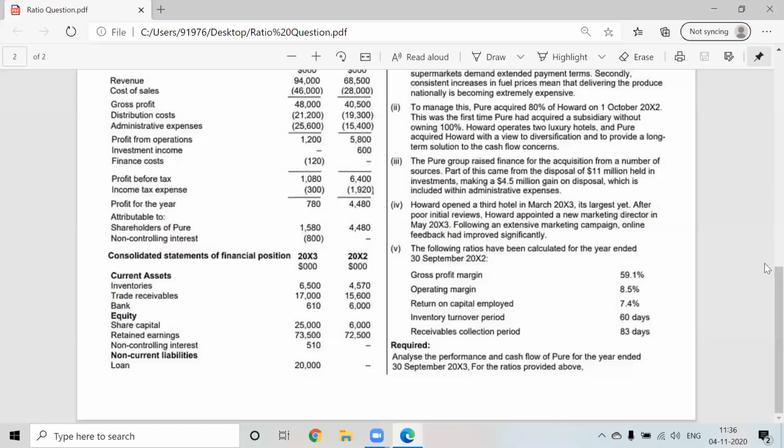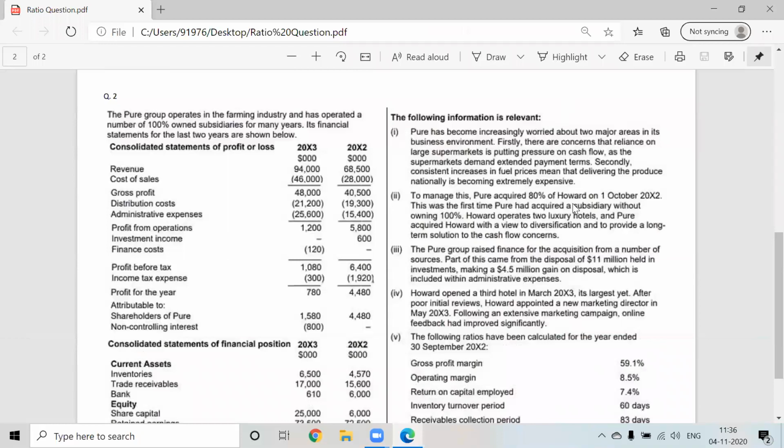Now let us see the adjustment. This adjustment will help us more in the analysis. Pure is the parent company. Pure has become increasingly worried about two major areas in its business environment. Firstly, there are concerns that reliance on the large supermarket is putting pressure on the cash flow as the supermarket demands extended payment terms.